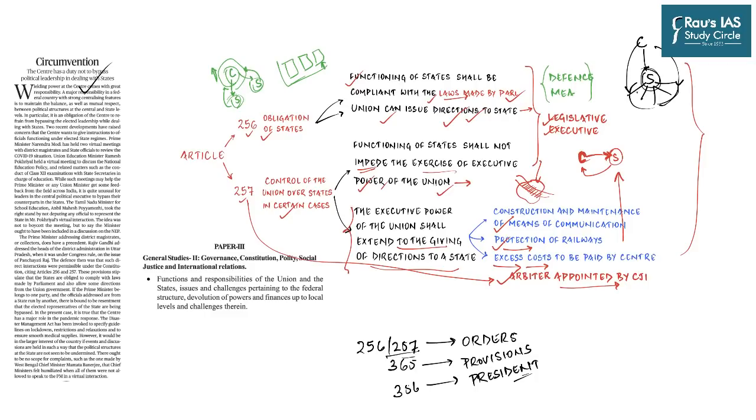Now the question arises that states are more or less an autonomous body in themselves, and so why are they not obligated to follow the directions of the central government? And so if the Prime Minister issues orders, the district magistrates can simply deny them by saying that we do not have the state government's permission, but it is not happening. Even the opposition state officers have taken part in the meeting conducted by the Prime Minister. And what is the reason behind that?